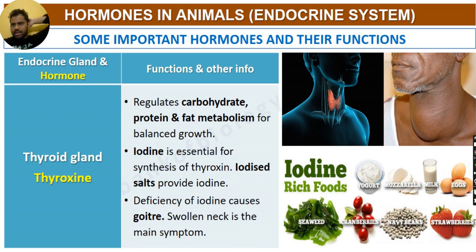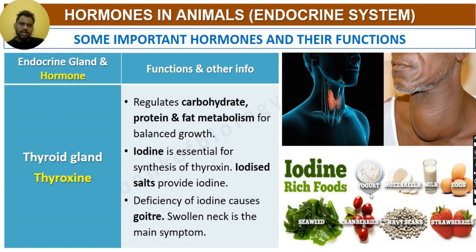See, we keep hearing that salt has iodine. What is the function of iodine? Iodine is essential for synthesis of thyroxine. Iodized salt provides iodine. So what is the problem if there is a deficiency? If there is a deficiency of iodine, it causes something called a goiter. This is a goiter. Okay, swollen neck is the main symptom. This swollen neck is the symptom of goiter.